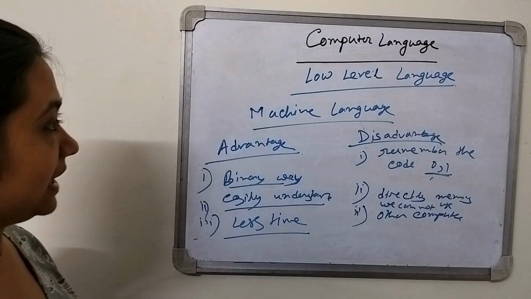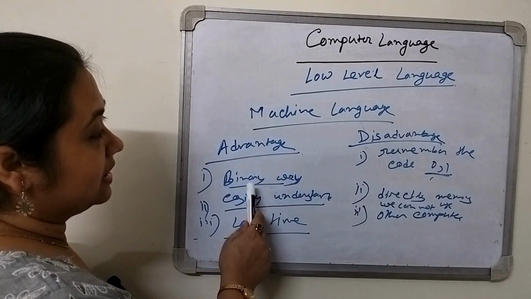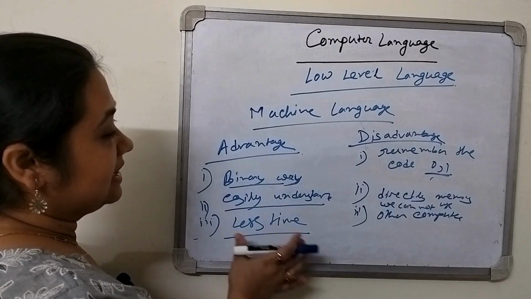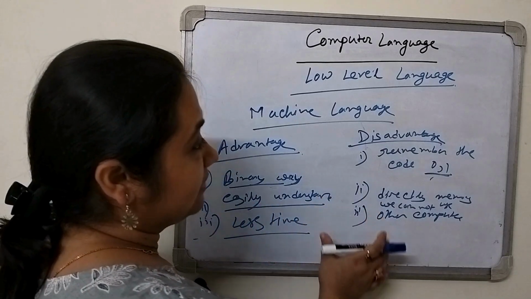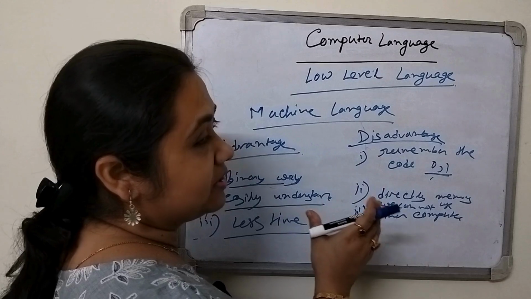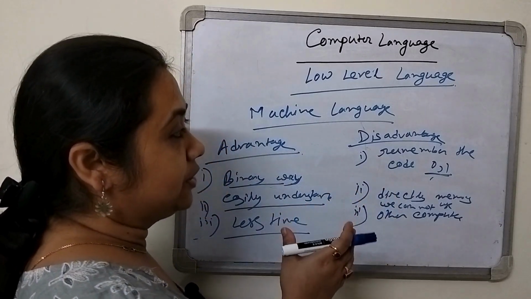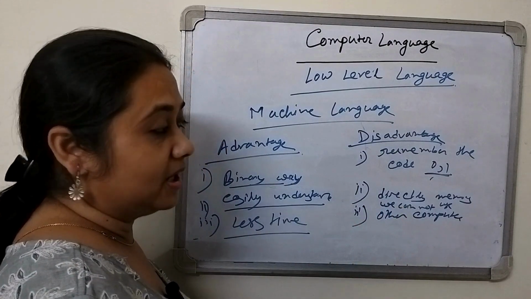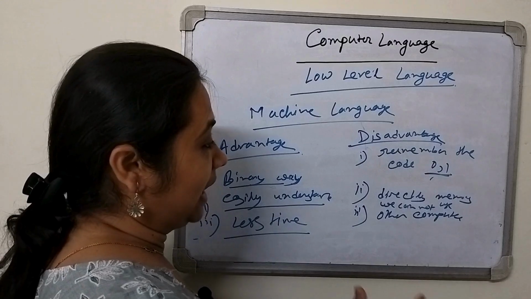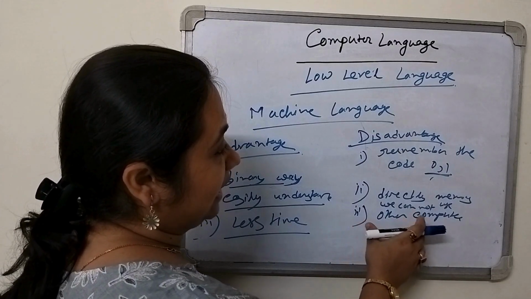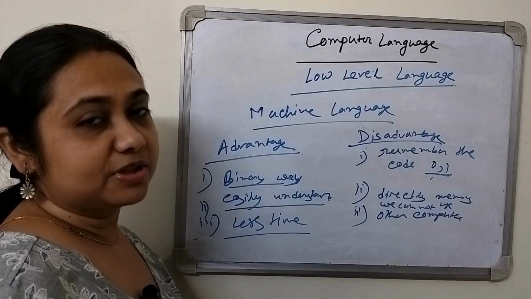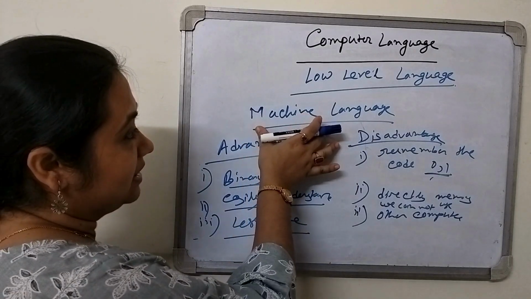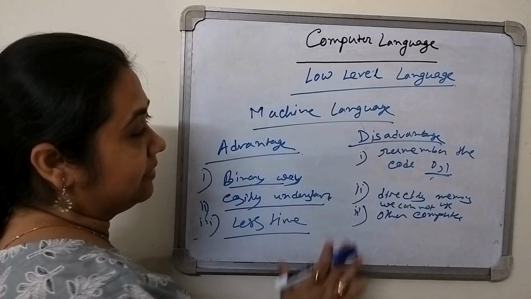So what is the advantage? The advantage is that as we are using the binary way, it is easily understood by the computer. Next, it takes less time. What is the disadvantage of this? We have to use the binary language, so it is very difficult to remember all the codes. Second, as it is directly stored in the memory, it will take much more time. And third, we cannot use it in other computers. So this is the machine language, and these are its advantages and disadvantages.